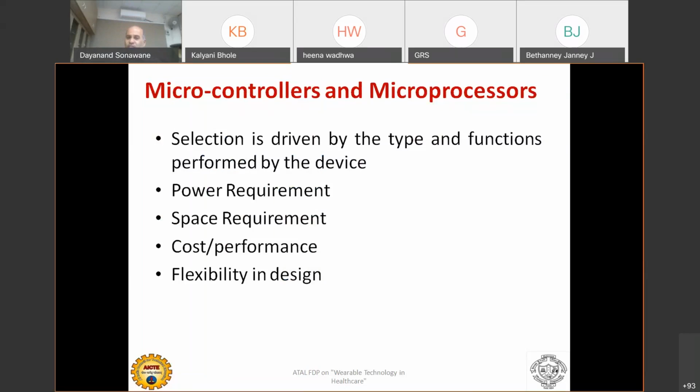The most important thing of the microcontroller is that it should be a very low power microcontroller. There are companies and vendors that have specifically designed microcontrollers for wearable technologies. The very famous ST microcontroller has one derivative. Texas Instruments has another derivative, which is the MSP430. Even Atmel, which was taken over by Microchip, also has one derivative specifically designed for wearables.